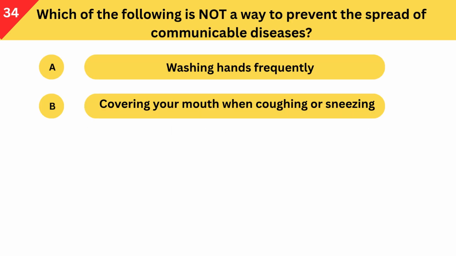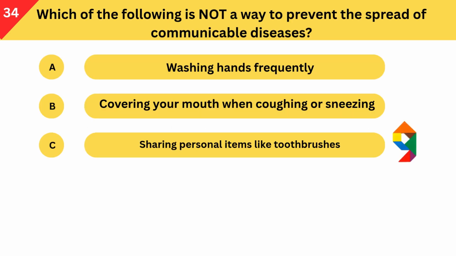Which of the following is not a way to prevent the spread of communicable diseases? A. Washing hands frequently. B. Covering your mouth when coughing or sneezing. C. Sharing personal items like toothbrushes.